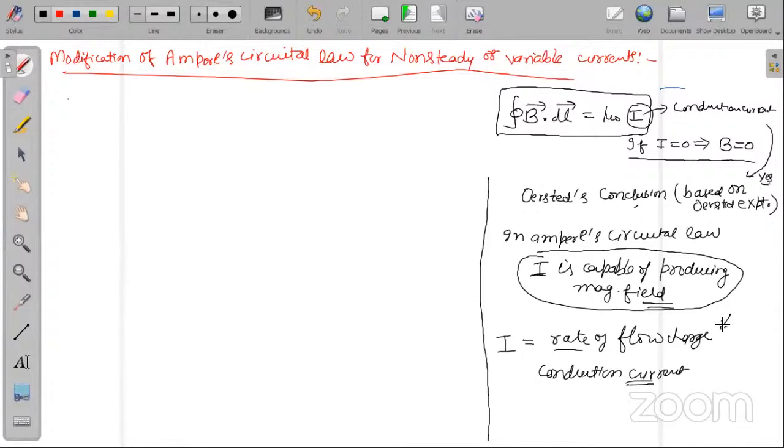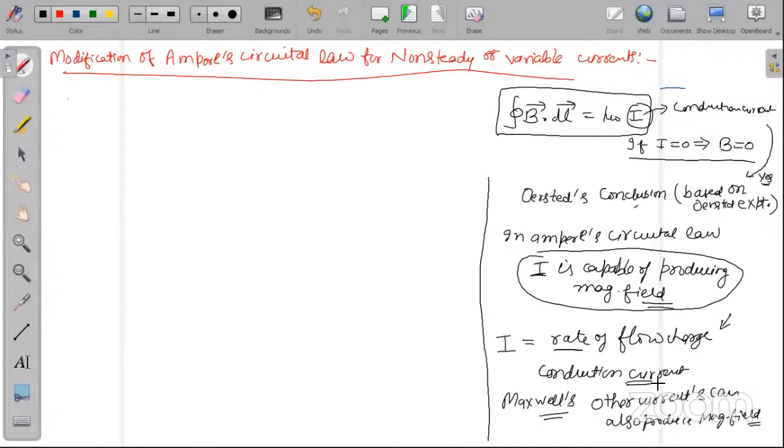And please remember, according to Maxwell, who was the scientist who removed this problem, this conduction current can produce magnetic field, but other currents are also there. There are other currents in which the charge does not flow. Other currents can also produce magnetic field.